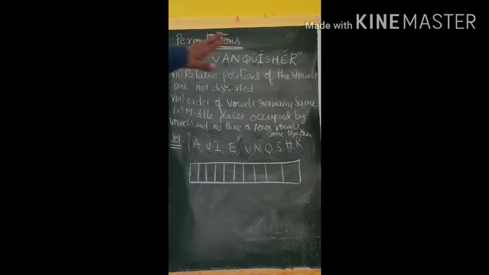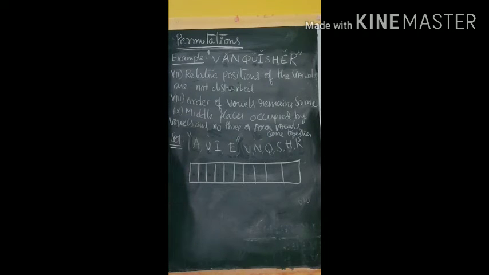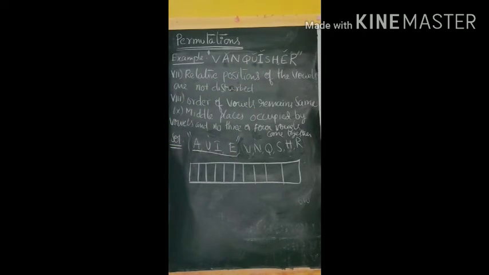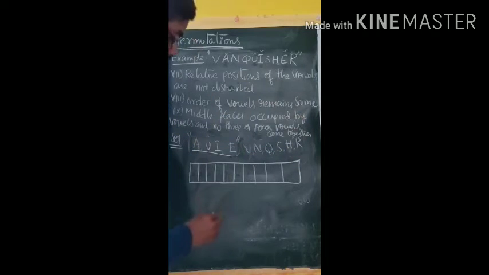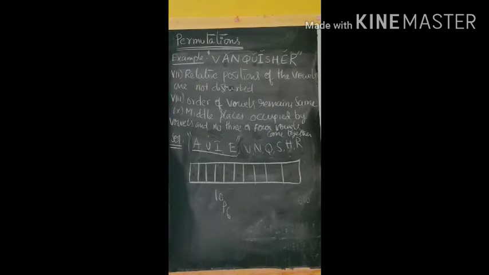That does not mean that they are in the same places. They must be in the same order. At the same time, they need not be continuous also. It can be, no problem, but they need not be in continuous positions. They have to be in the same order: A, then U, then I, then E. Now suppose in these 10 places, first of all we arrange the consonants. Now how many arrangements will be possible?